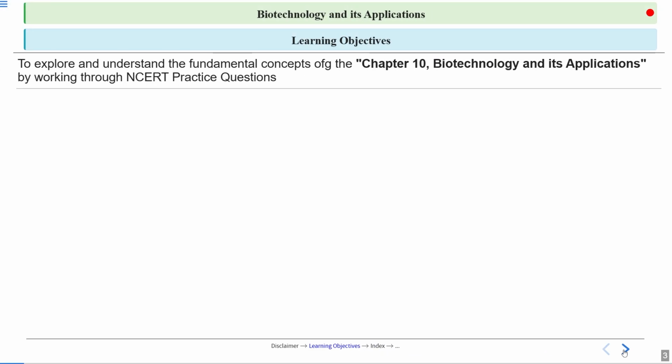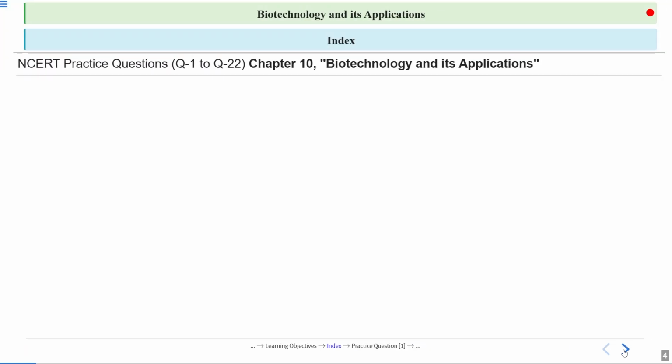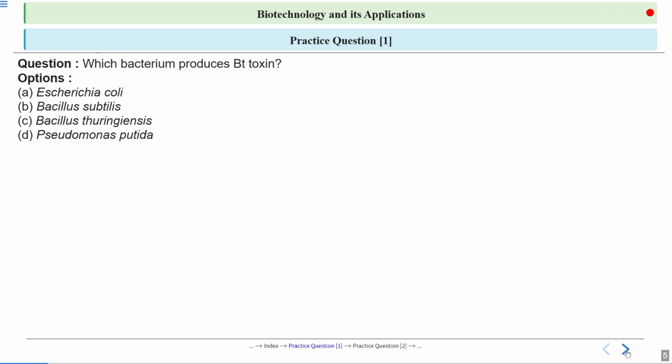So the learning objective is that we will understand and explore the fundamental concepts of chapter 10, Biotechnology and its application, by working on some practice questions. The index is that we will be doing practice questions 1 to 22 from chapter 10, Biotechnology and its application. So the first question asks, which bacterium produces Bt toxin? Options are Escherichia coli, Bacillus subtilis, Bacillus thuringiensis, or Pseudomonas putida.